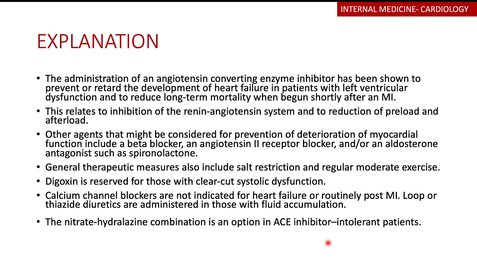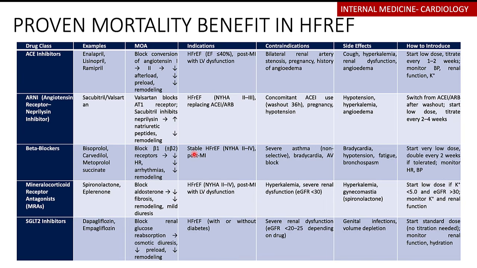So here's a table showing you the drugs and how we often introduce these drugs, especially for patients with heart failure with reduced ejection fraction. The 5 classes that have shown benefit are the ACE inhibitors, the ARNIs, which are the angiotensin receptor and neprilysin inhibitors, the beta blockers, the mineralocorticoid antagonists, and of course the SGLT2 inhibitors.